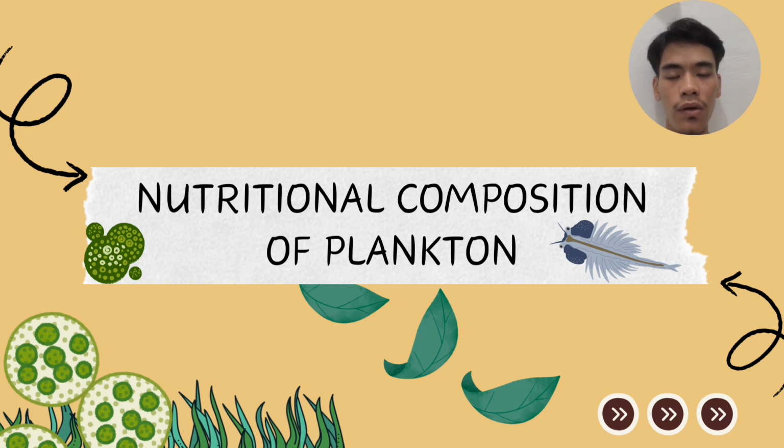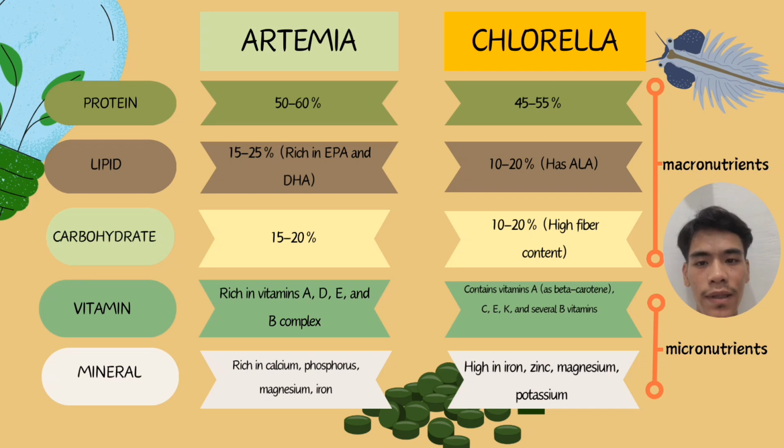So I'm here to present about the nutritional composition of artemia and chlorella. Let's start this presentation by talking about the nutritional composition of these two. First, as we can see in the table above, artemia and chlorella provide high quality protein that is crucial for growth and health of fish.